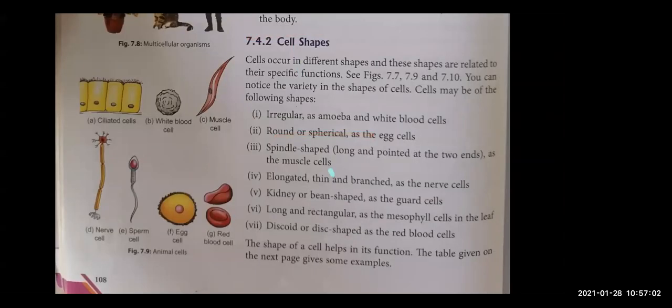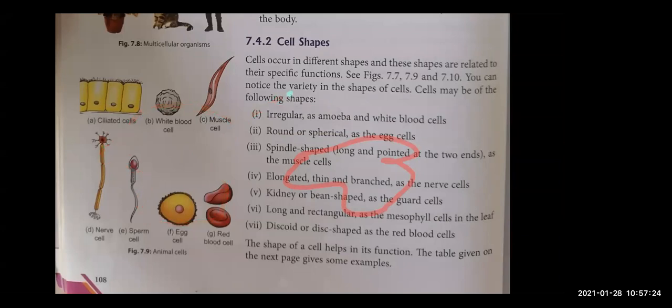The shape of the cell, beta, is also different in different organisms. Let's see a few shapes, right? So cells of the following shapes have been seen so far. Irregular, you know, amoeba, right? Amoeba changes its shape every moment.